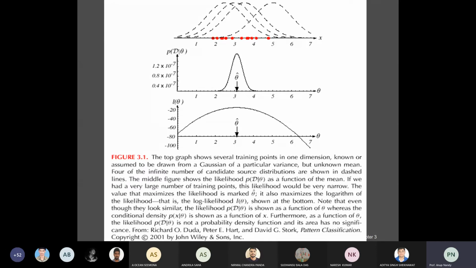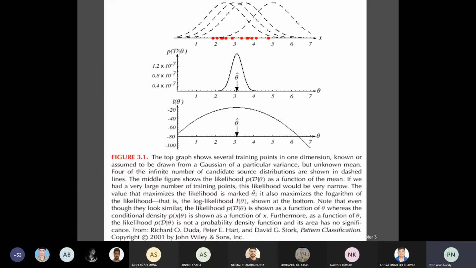If you have a large sample, this curve will be very narrow. The narrower the curve, the better the estimate of the mean. If your curve is broader and you have very few samples, then you will have a very broad shape of the distribution.